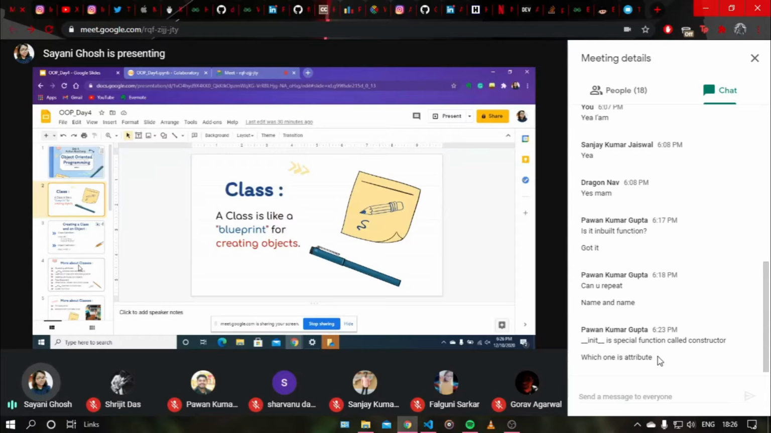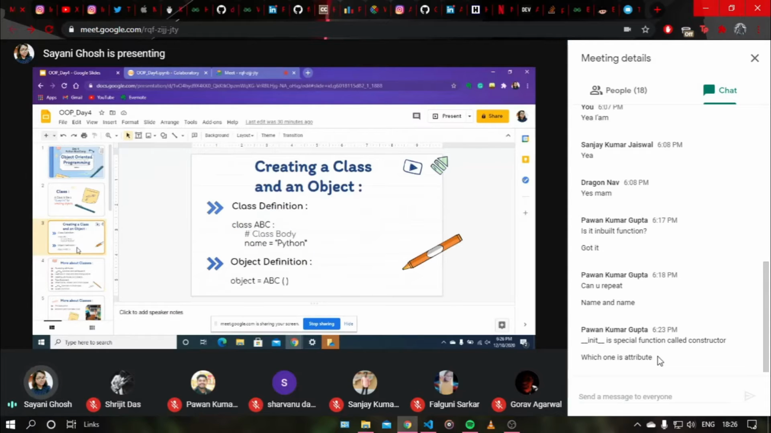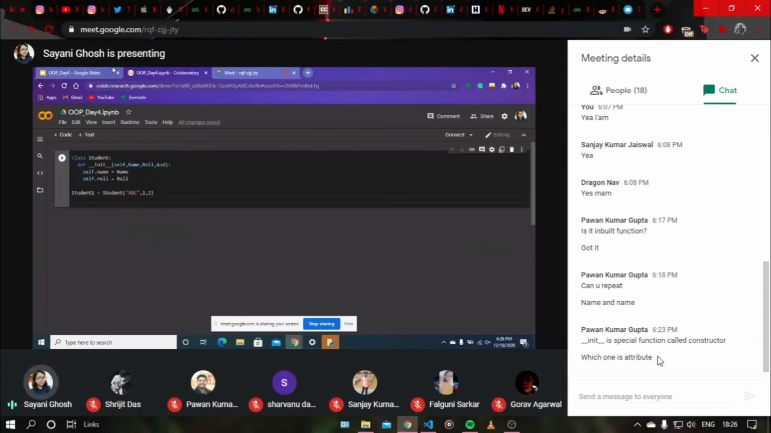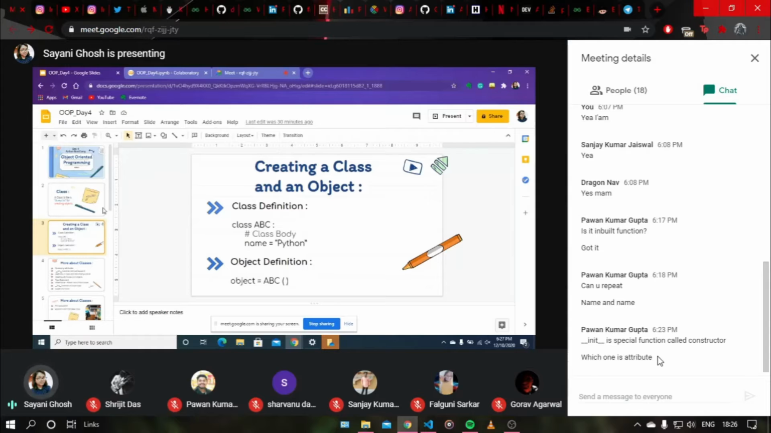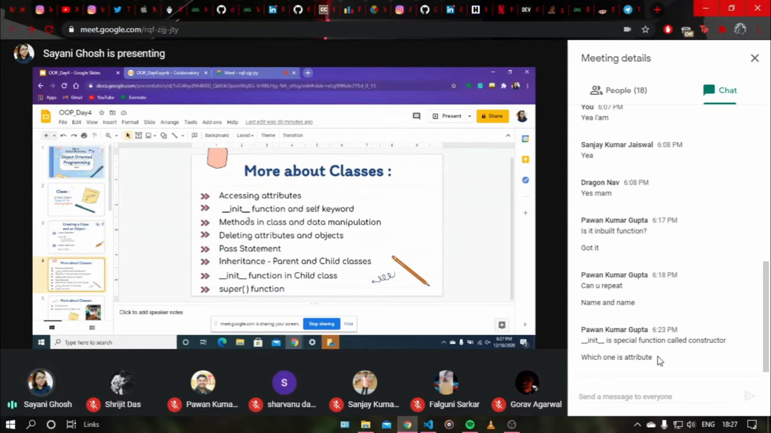So I told you how to create a class and an object. We can have multiple objects just like this. And just like this, you can have multiple parameters of any types. It can be an int, float, string, whatever you want. Next, we will be discussing methods in class.